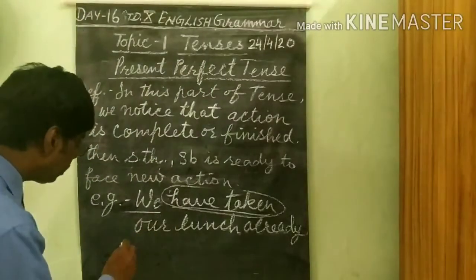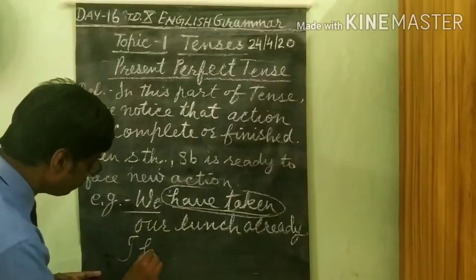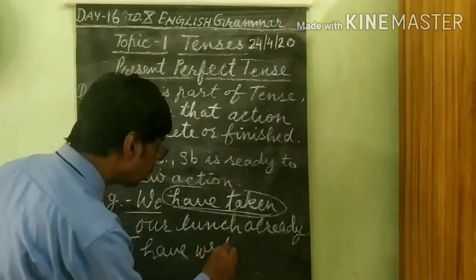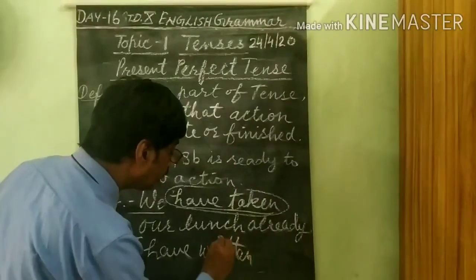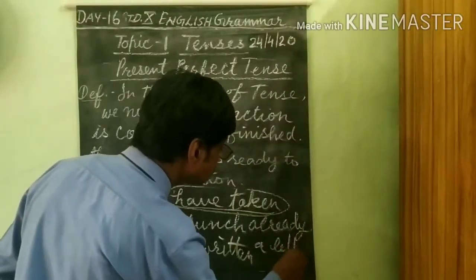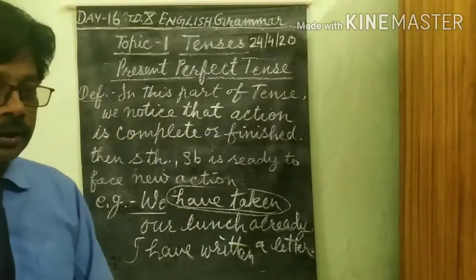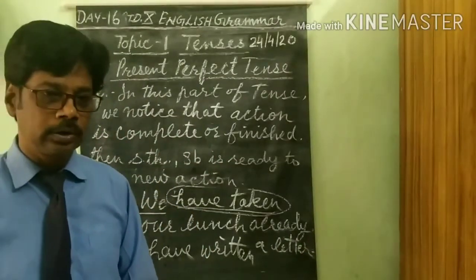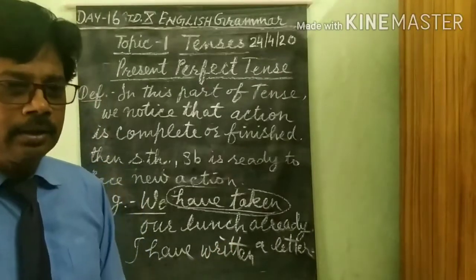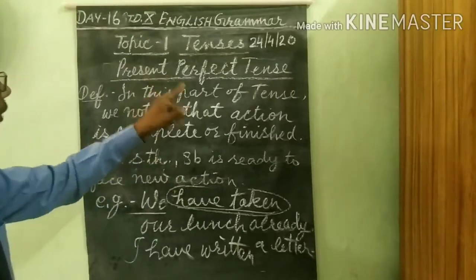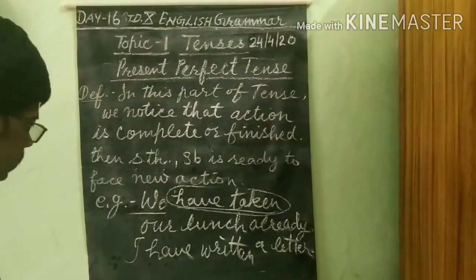One more example. I have written a letter. I have already written a letter. The action of writing a letter is finished. So this tense is applied here, present perfect tense.